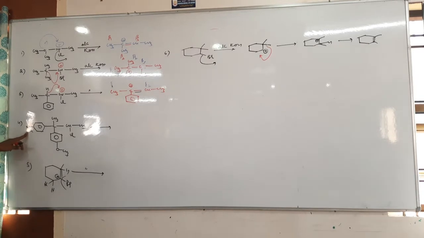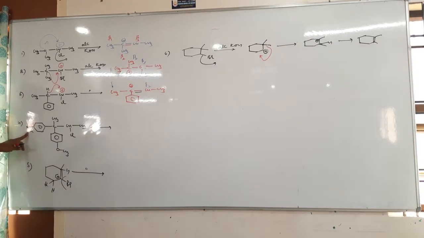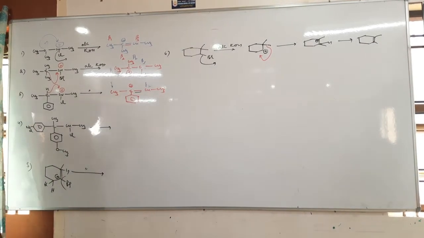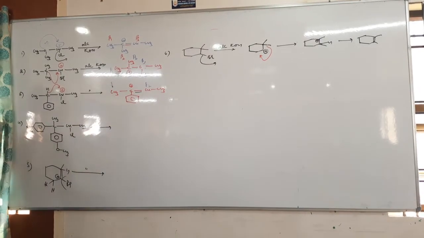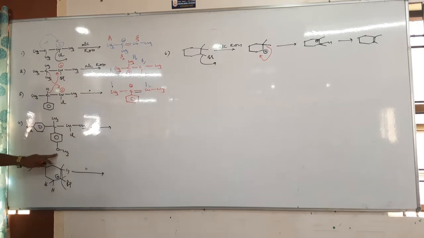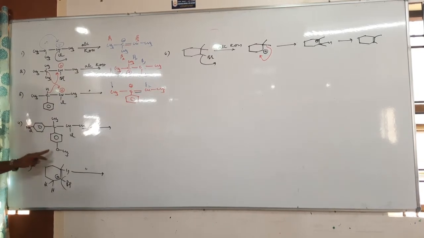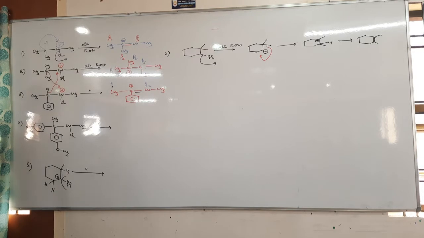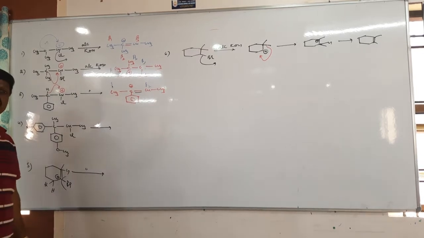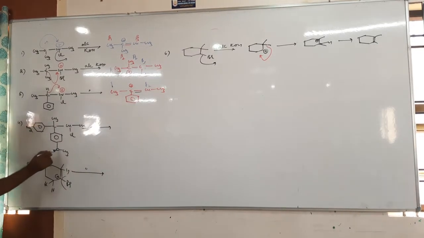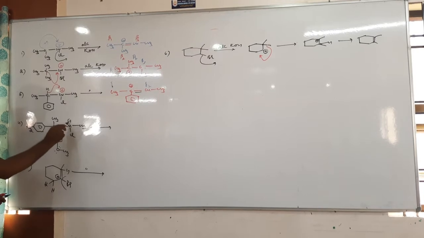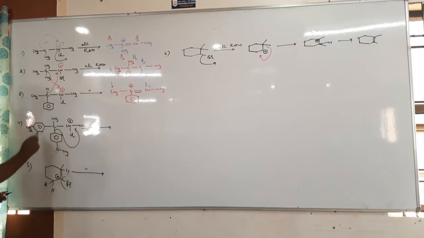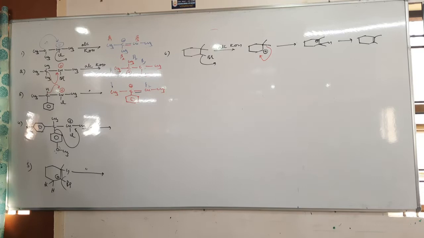After phenyl, tertiary butyl, then secondary propyl, then ethyl, then methyl. Again in phenyl, which is more, methoxyphenyl or nitrophenyl? Methoxyphenyl, because migratory aptitude is directly proportional to electron density. Here the methoxy group is an electron-releasing group, right? Therefore this shift takes place easily. Then next is elimination of the beta proton.